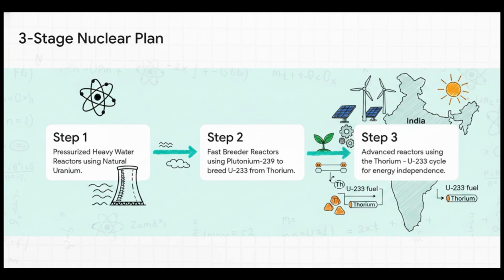This whole plan was designed because India has very limited uranium, but we have one of the world's biggest reserves of thorium. The new fast breeder reactor at Kalpakkam is what finally kicks off Stage 2. And this is the critical step where we use our initial fuel to actually create more fuel from thorium. This is what paves the way for real energy independence and gives us a clean energy source, which is so crucial for meeting our climate goals.